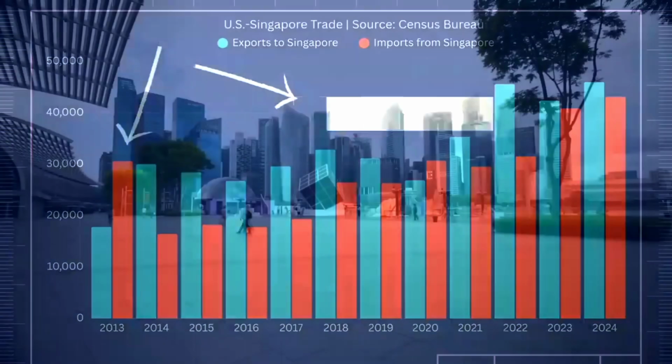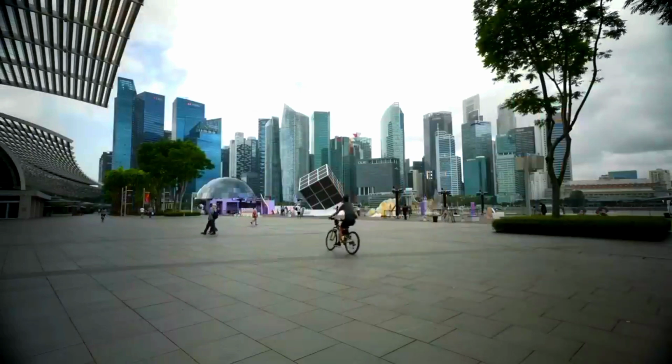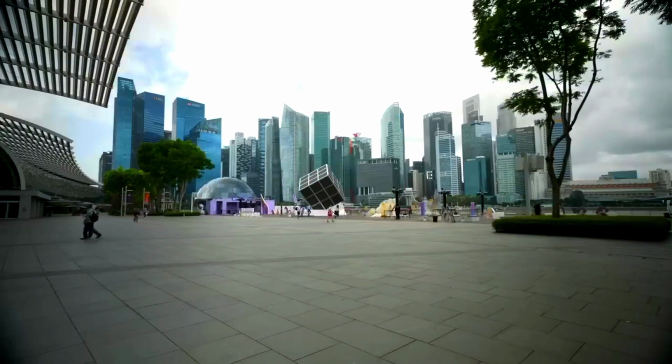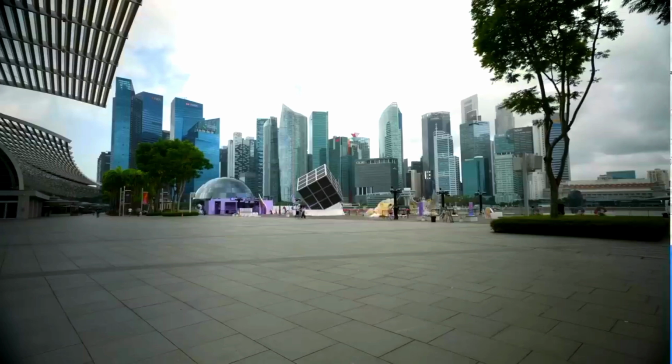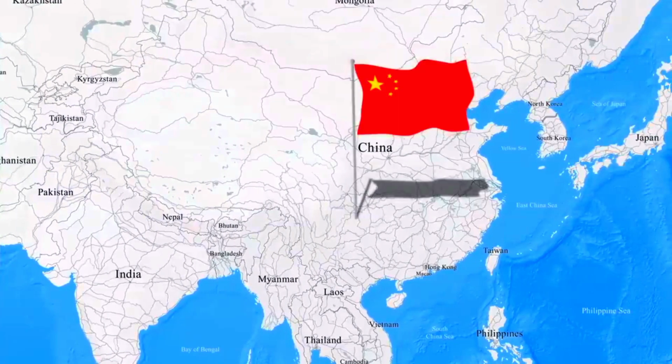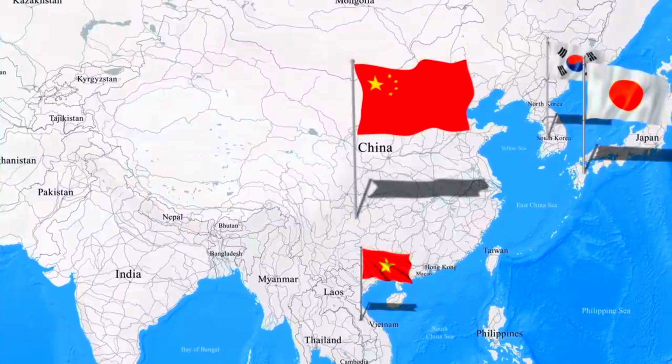Why is Singapore, a global trading hub and known as one of the world's richest economies, not selling to the United States like China, Vietnam, Japan, or South Korea? Well, the answer lies in what these countries sell to the US and what Singapore sells to the US. China, Vietnam, Japan, and South Korea are well known to be manufacturing powerhouses.